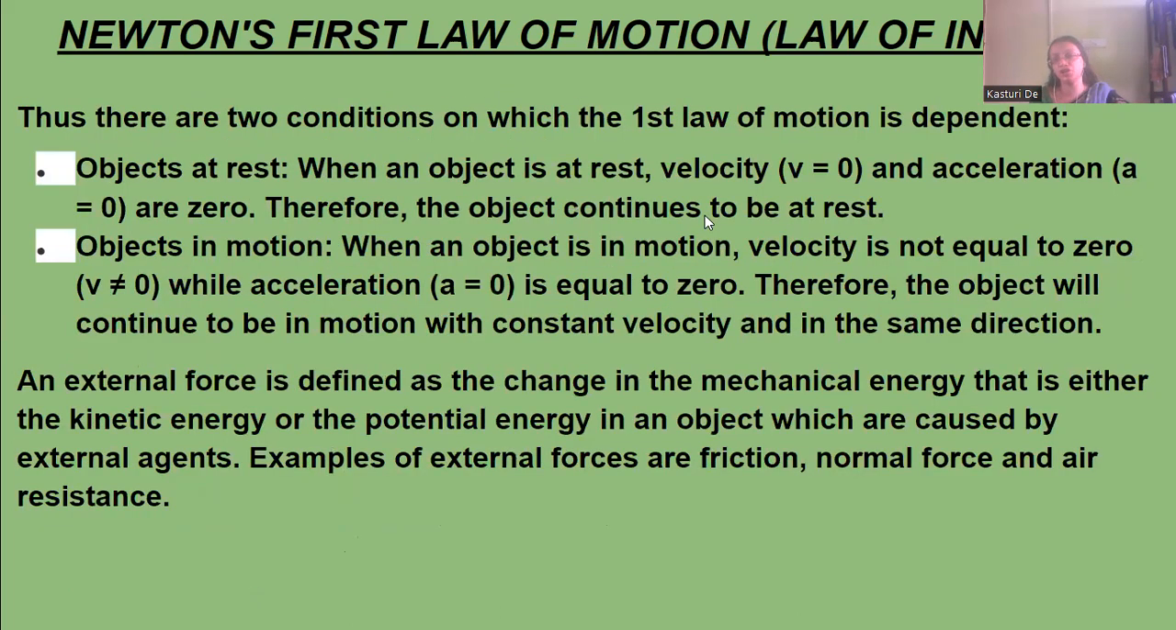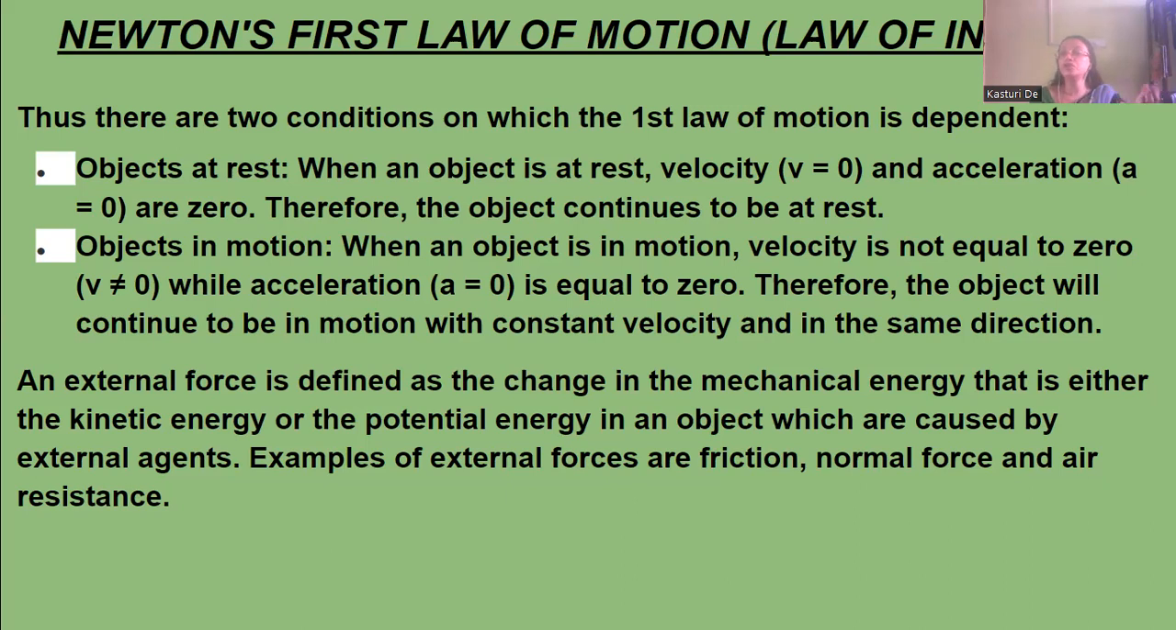There are two conditions on which the first law of motion depends. Two conditions. What? Objects at rest and objects in motion. So first is at rest and second is in motion. When an object is at rest, the velocity is zero. Initial velocity is zero, and acceleration is also zero. It is because it is in the rest position. Therefore, the object continues to be at rest, right?